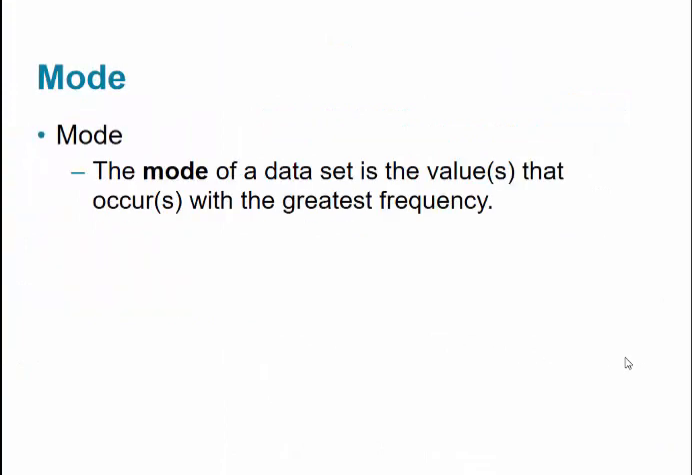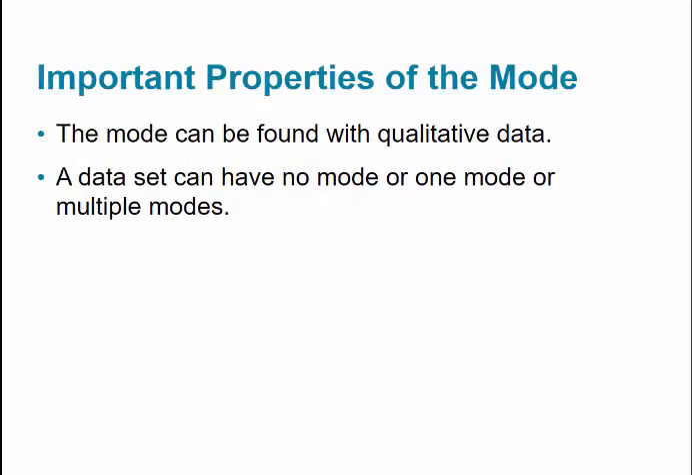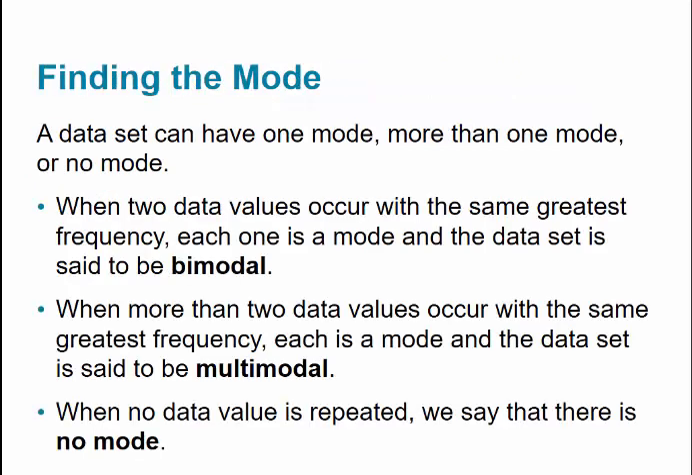Now the next one we're going to talk about is the mode. The mode of a data set is the value that occurs with the greatest frequency, or the one that occurs the most often. The mode can be found with qualitative data. We can't find a median and a mean for qualitative data; that doesn't make any sense. A data set can have no mode, one mode, or multiple modes. So how do we find a mode? A data set can have one mode, more than one, or none.